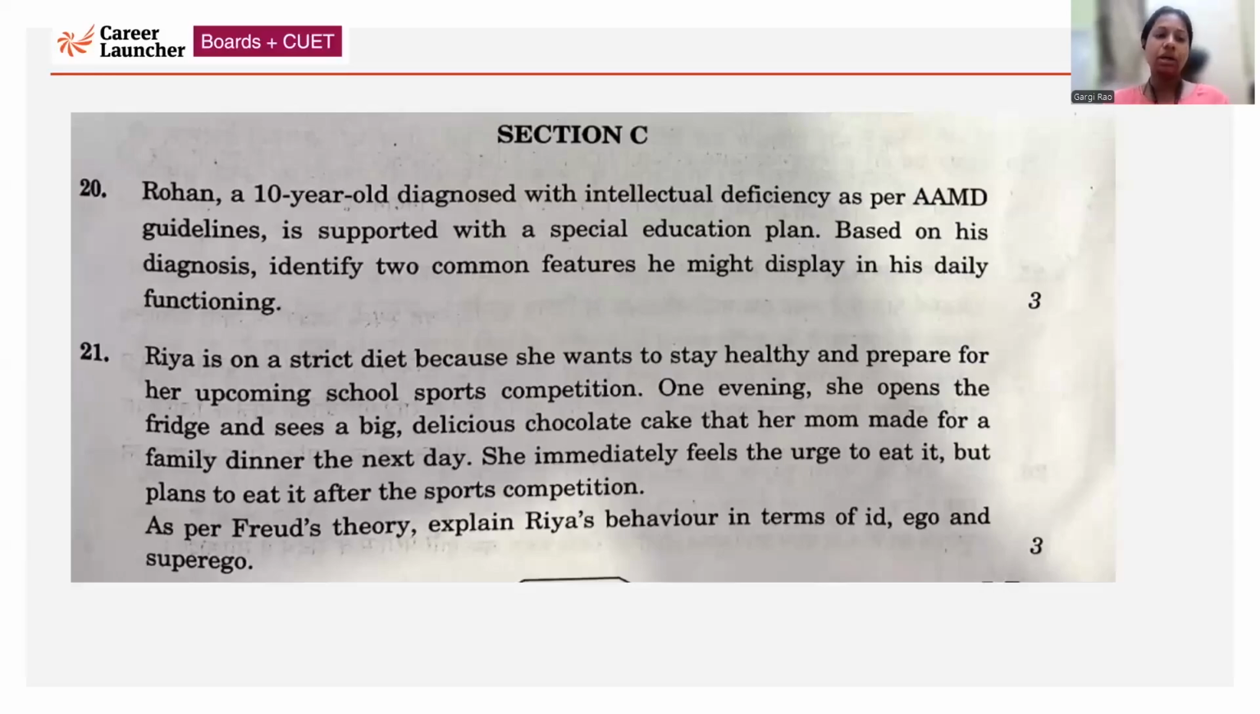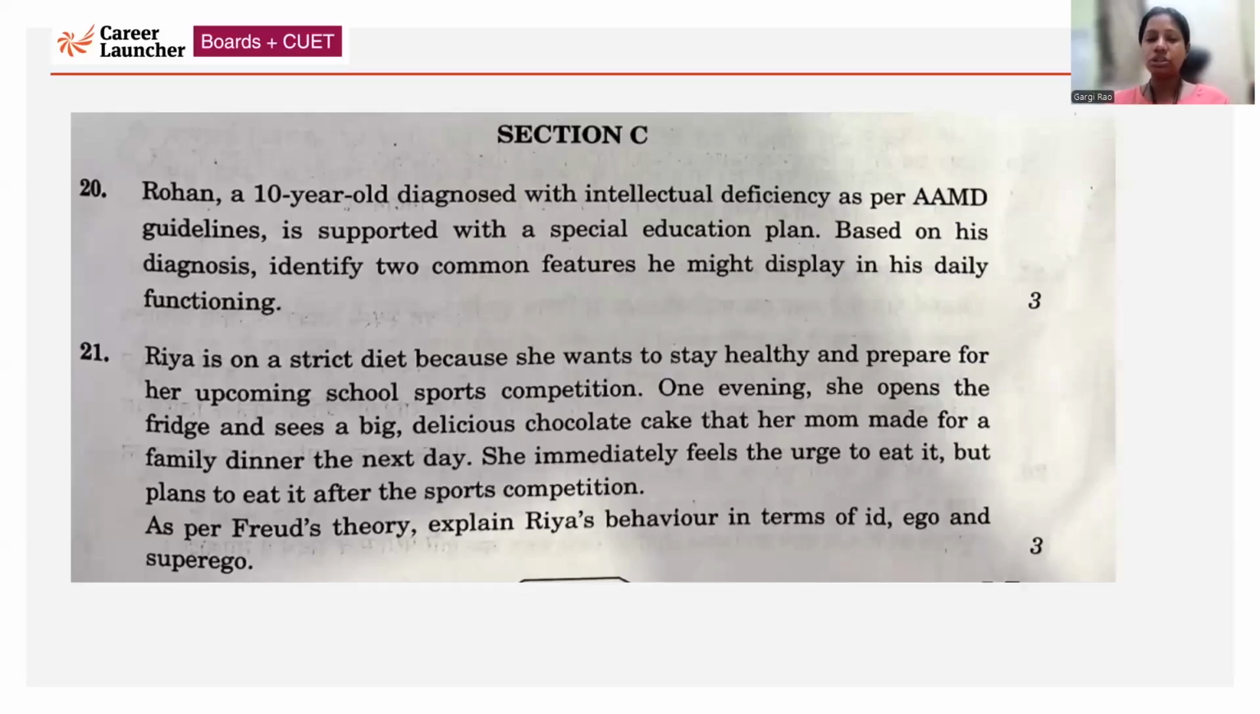Next, 21. Ria is on a strict diet because she wants to stay healthy and prepare for her upcoming school sports competition. One evening, she opens the fridge and sees a big, delicious chocolate cake that her mom made for her family dinner the next day. She immediately feels the urge to eat it, but plans to eat it after the sports competition. So, this is a case which has been given, and as per the case, you have to check Freud's theory of id, ego and superego and explain what's happening over here.